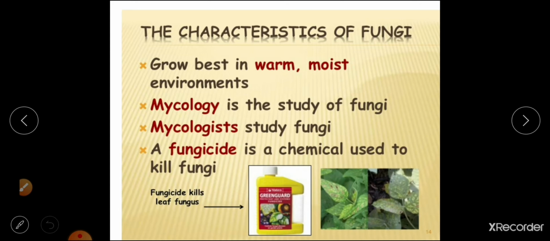Okay, a fungicide is a chemical used to kill fungi. We have fungicides, we have pesticides. We use these whenever plants or crops are suffering from any kind of disease, especially when it is caused by a fungus. To kill that, we use a fungicide. To kill pests, if pests are growing, then we use a pesticide.